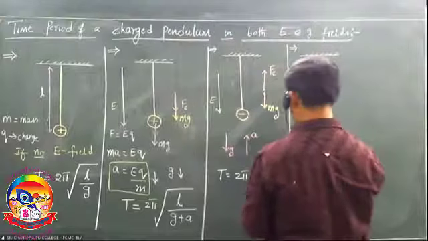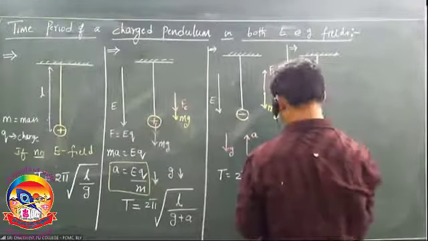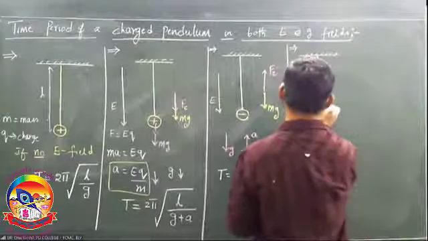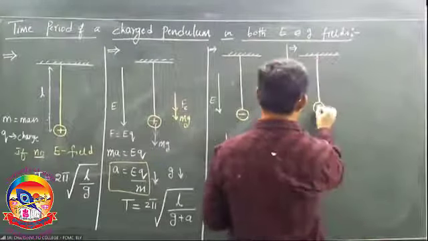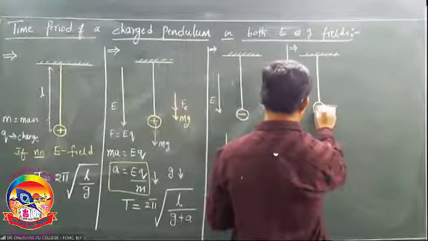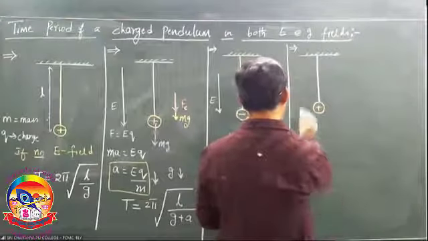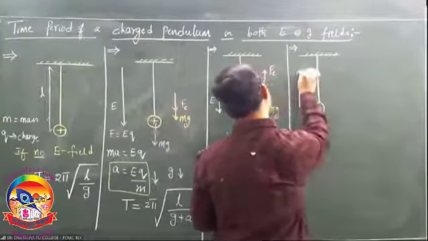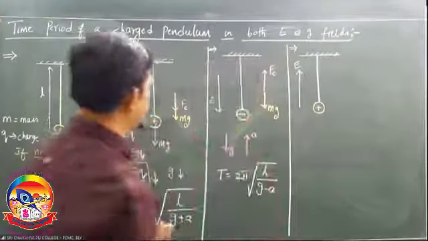Pendulum bob positive, now field is acting up. Field is acting up. Come on.